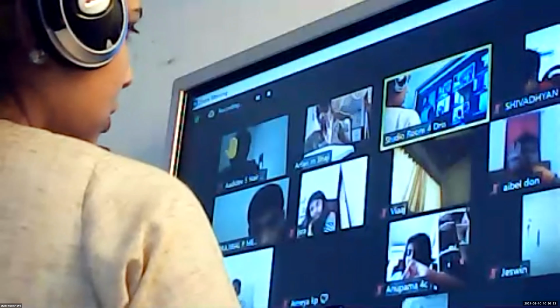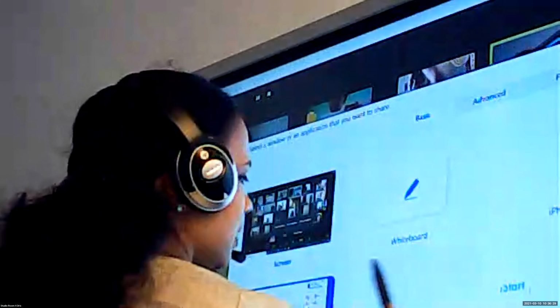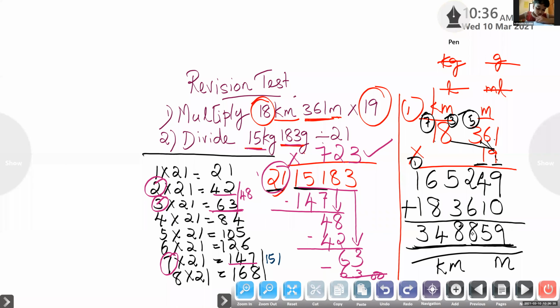Yes, Henry finished. Many children I can see they got the correct answer. If anybody got a mistake, please see where you got the mistake, whether your multiplication table is correct. Ma'am, I wrote 38 after bringing down 8, that is 11 minus 4. What is 11 minus 4? Very easy. After 7, count 8, 9, 10, 11. So it is 4.